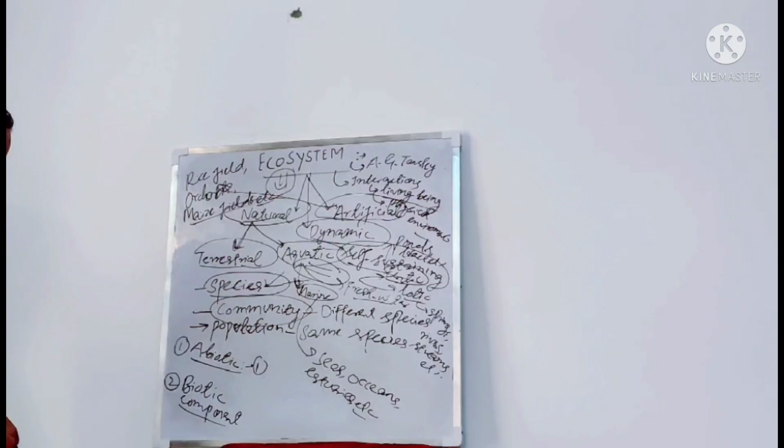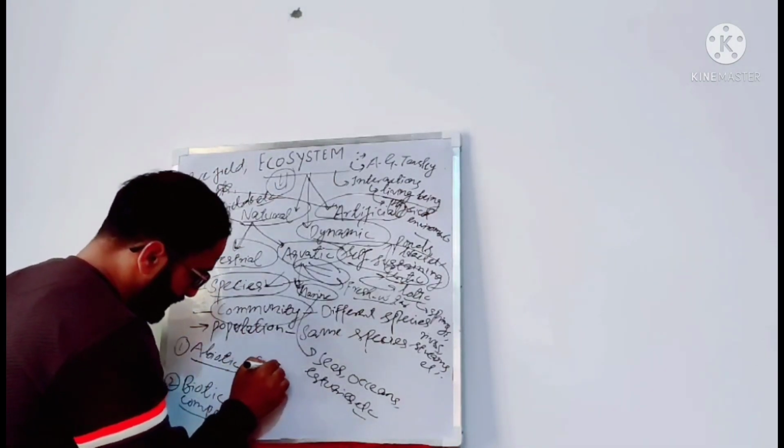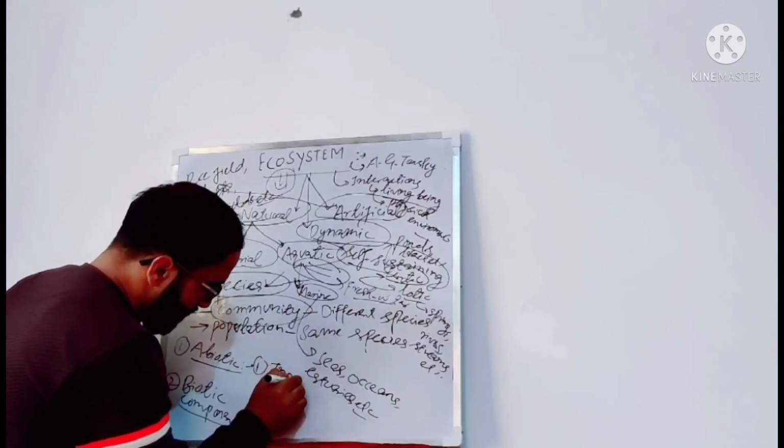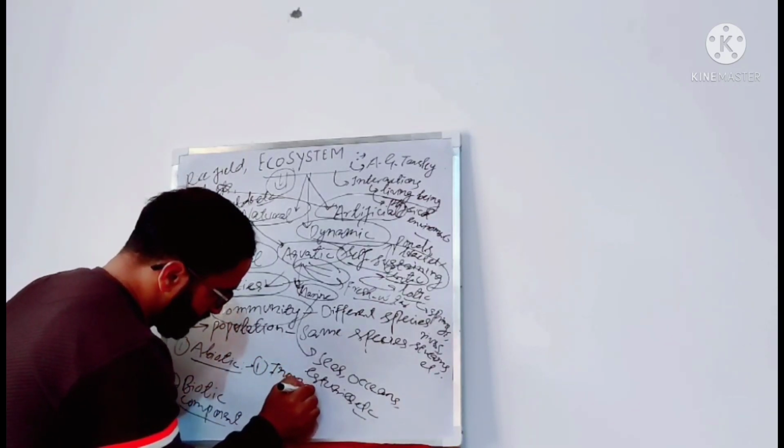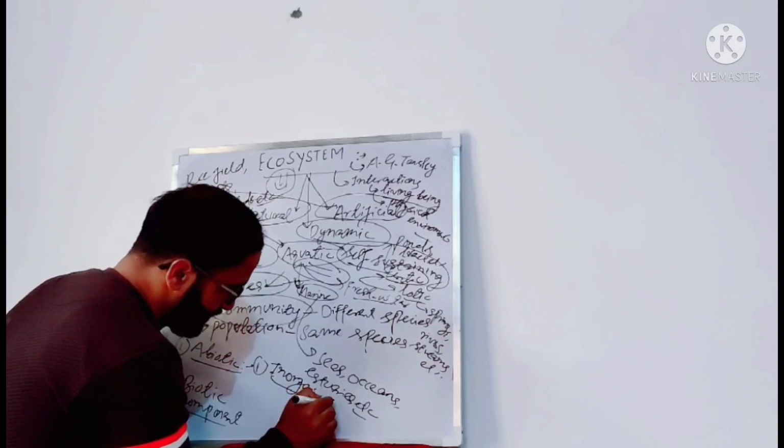Abiotic component consists of inorganic substances.